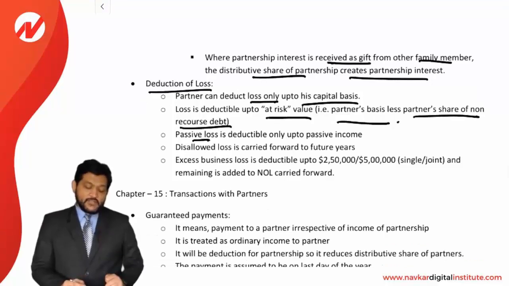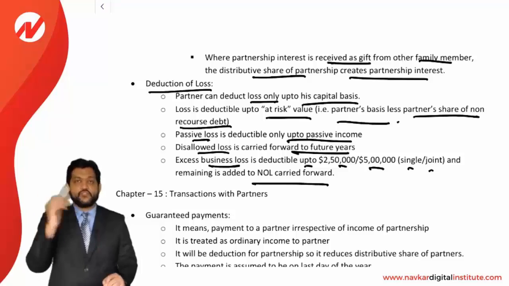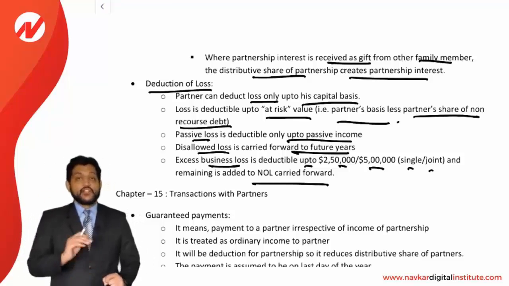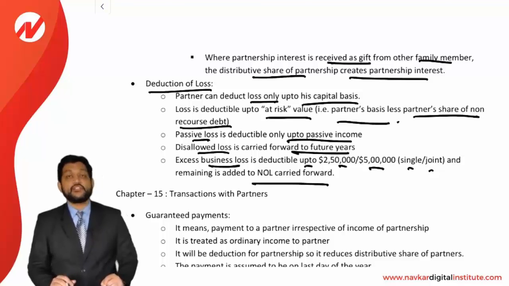Passive loss is deductible only up to passive income. Disallowed loss is carried forward to future years. Excess business loss is deductible up to 2,50,000, or 5 lakh for single or joint filing, and the remaining is added back to an annual carry forward. These rules we have already discussed at the time of individual. The same rules are being repeated here. So friends, this being theory for chapter number 14, flow through of income and expenses.